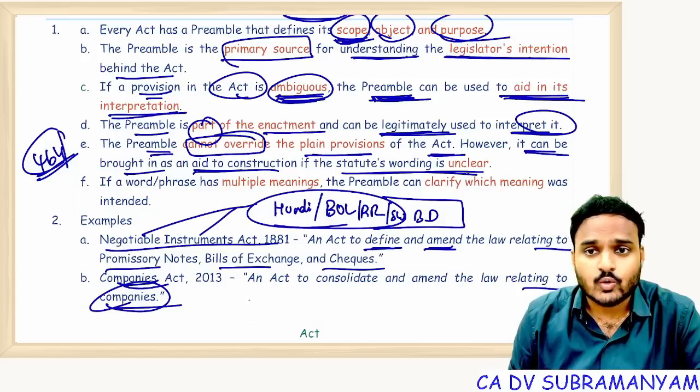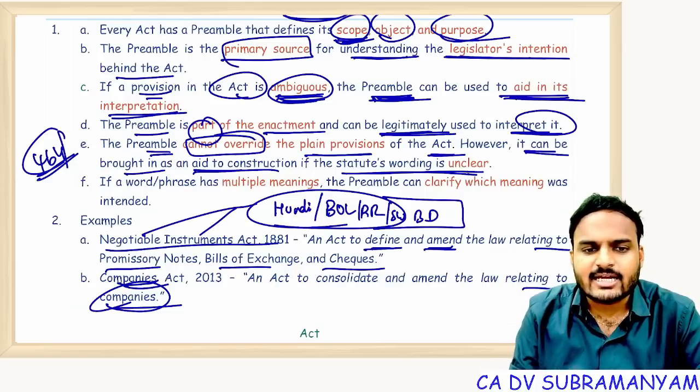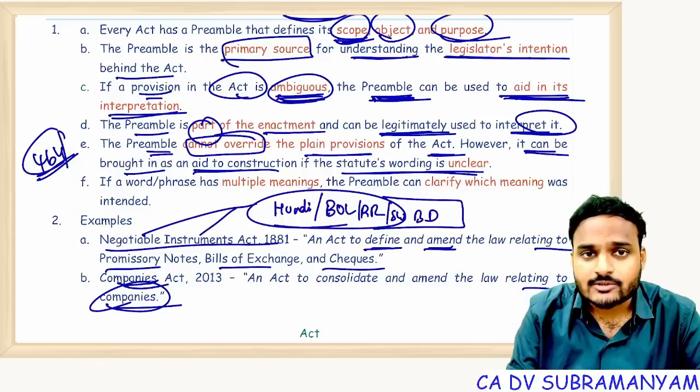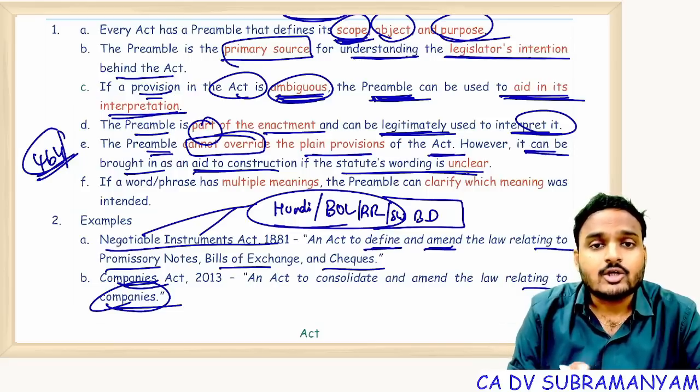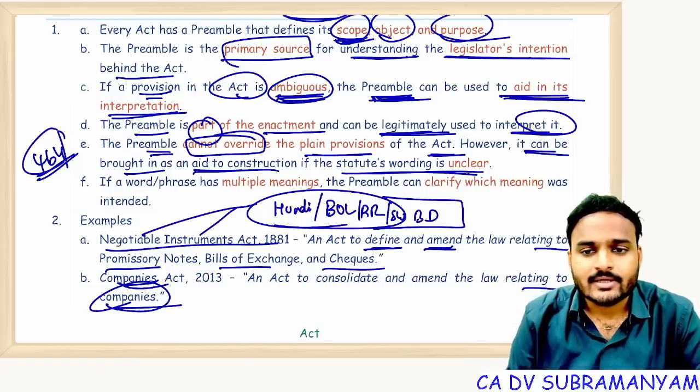No, no, no. If a particular provision is telling that yes, we are extending these provisions to partnership firms, then those provisions will be extended to partnership firms. Just by looking at the preamble, don't stop applying those provisions to partnership firms. That is the point. Everyone.